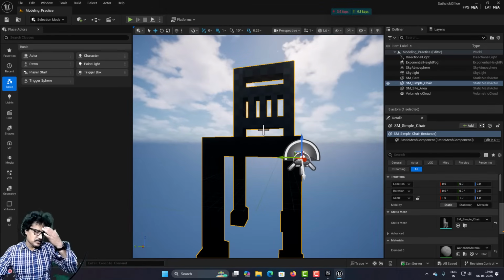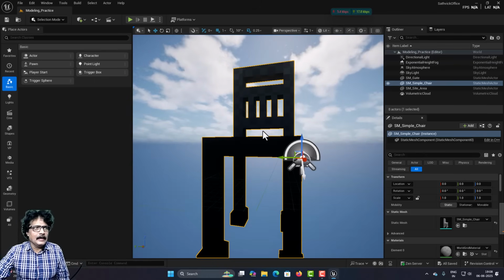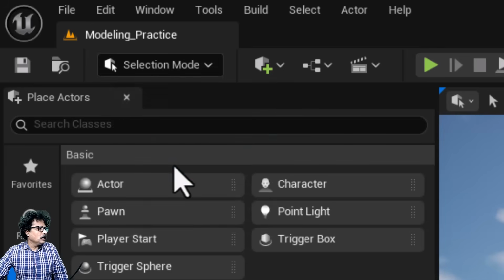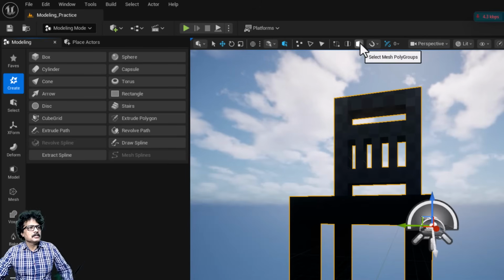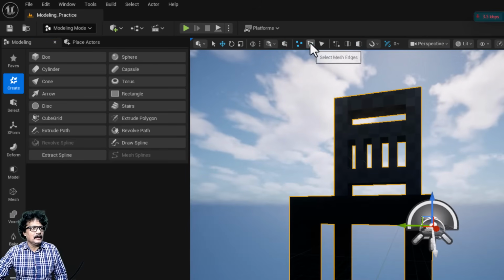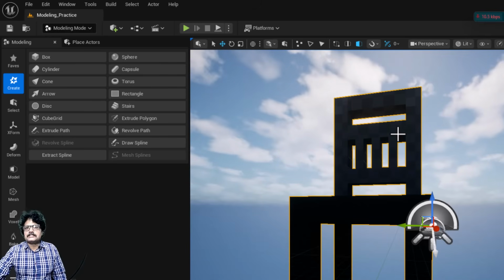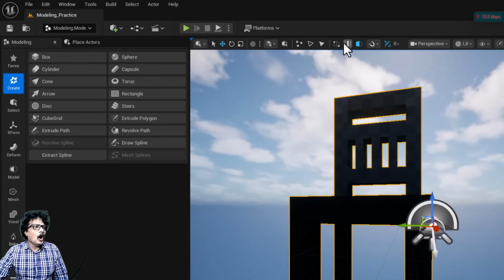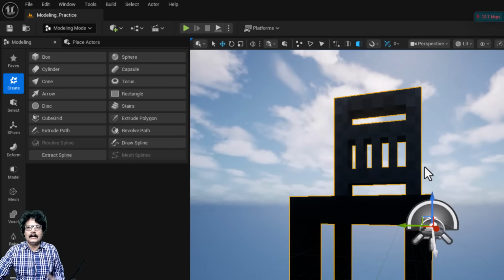If I want this chair to be edited or if I want to continue editing it, I will come here into the modeling tool and here I try to select it using these selection tools, either vertex or any of the selection tools. If I try to select this, my chair cannot be selected at face or edge or vertex level. Now the entire thing has got converted into an object.